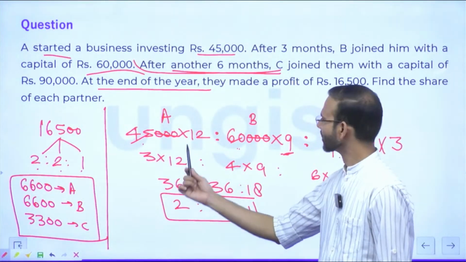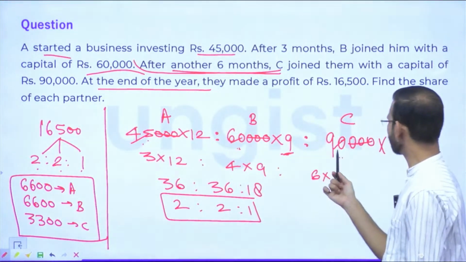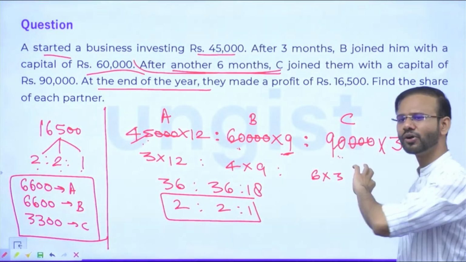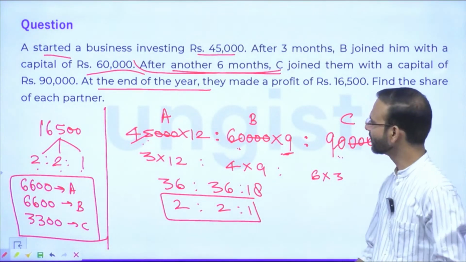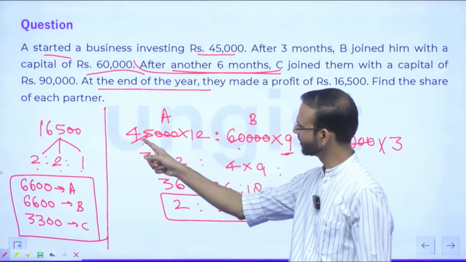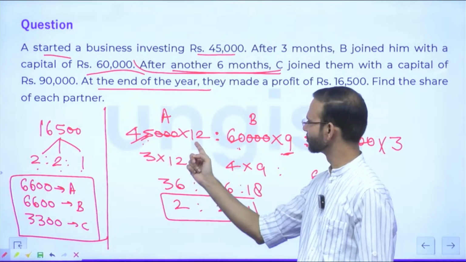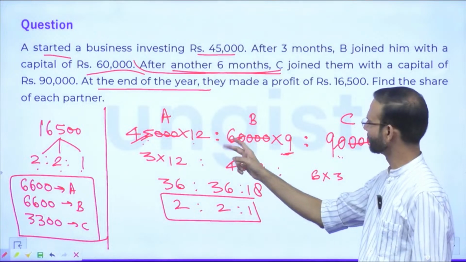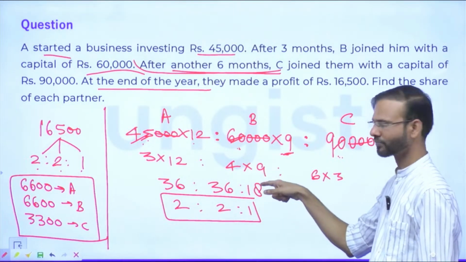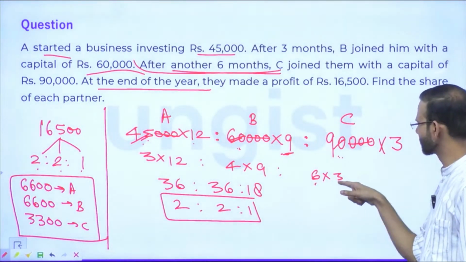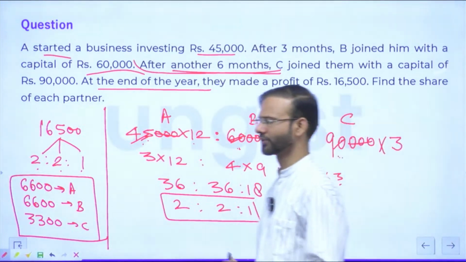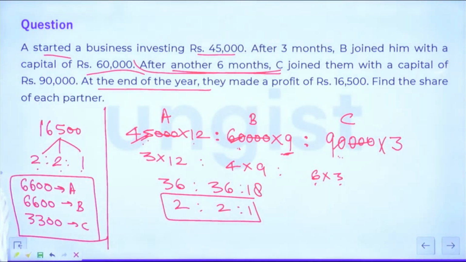3 into 12. See, this number and this. I mean 45, 60 and 90 all are divisible by 15. So I have divided all these numbers by 15, so this will be giving you 3. So 3 into 12, this divided by 15 will give you 4, so 4 into 9. This divided by 15 will give you 6, 6 into 3, right? Okay, guys, any other doubt? Any other confusion?